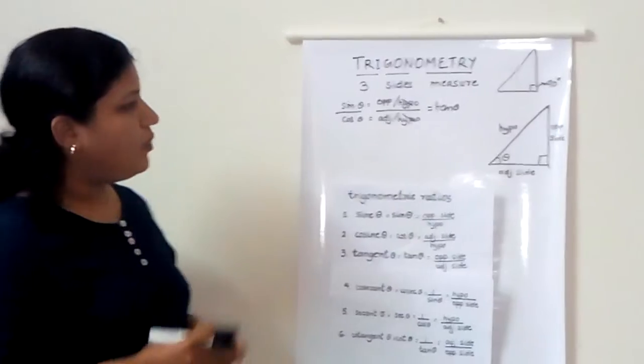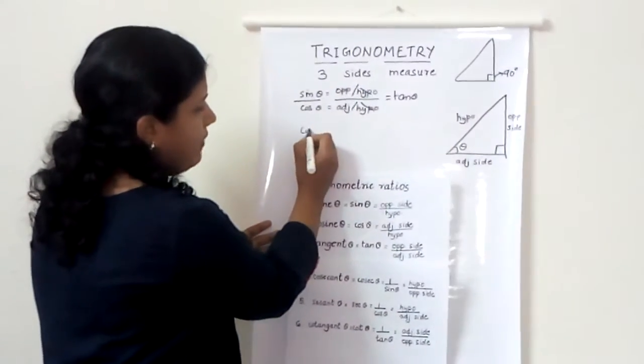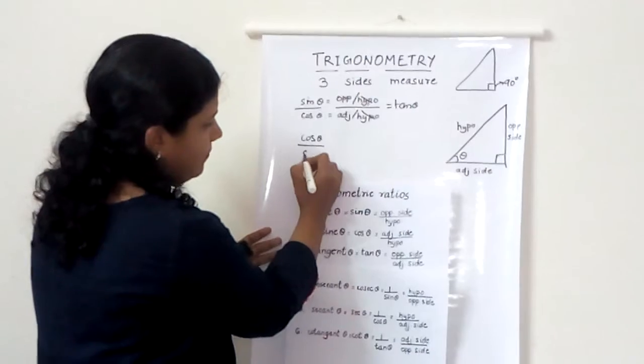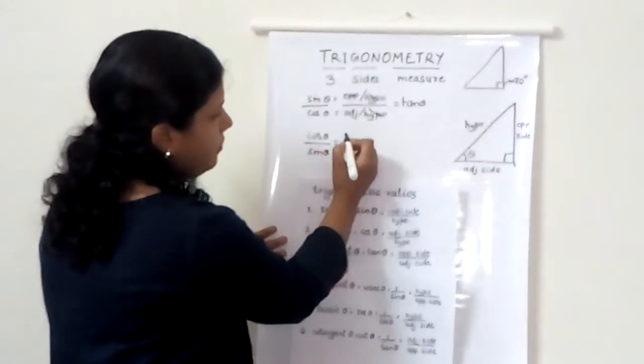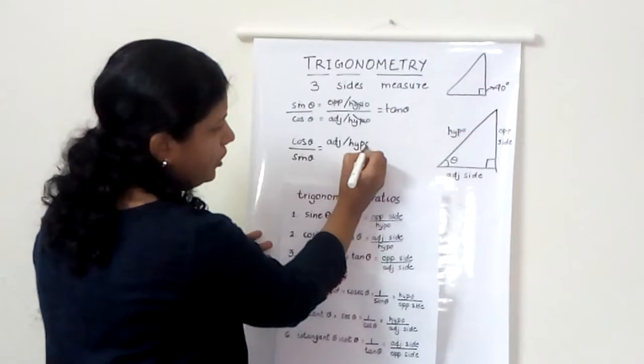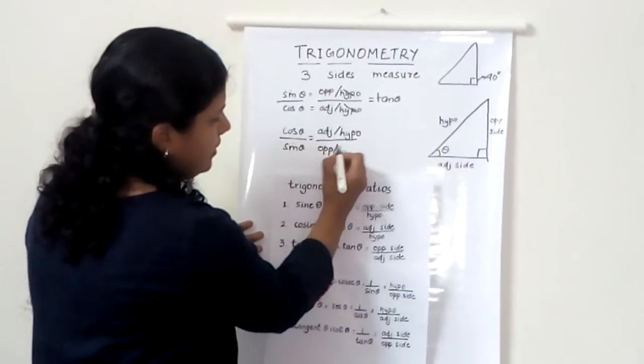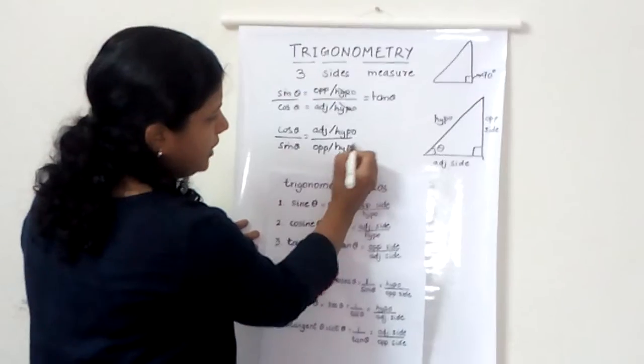Now you could also think, how about just doing the reverse? How about dividing cos theta by sine theta? So we will have the adjacent side by hypotenuse in the numerator, and the opposite side by hypotenuse in the denominator.